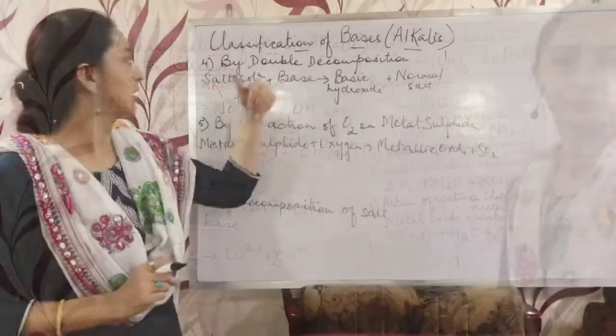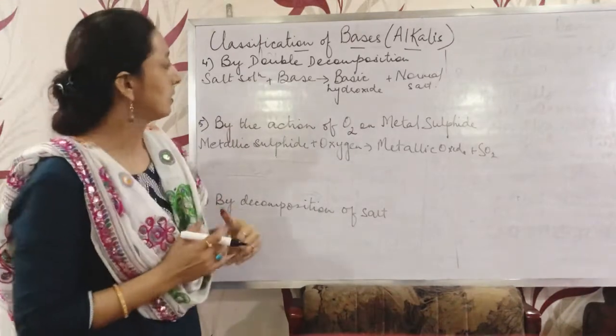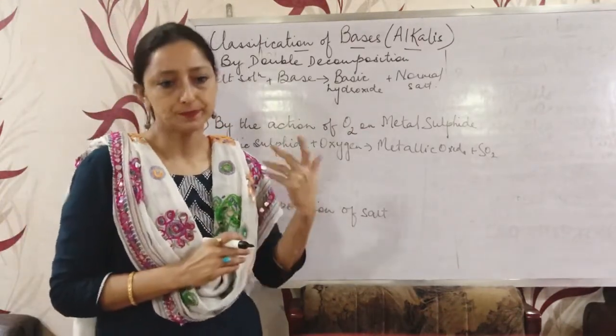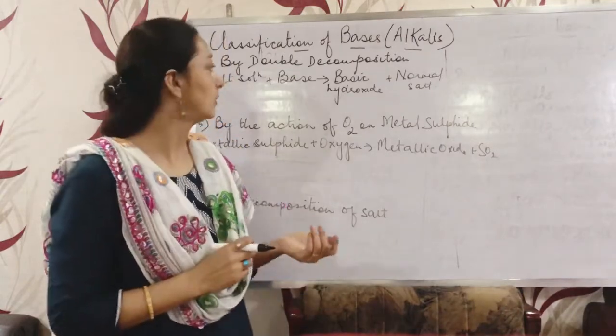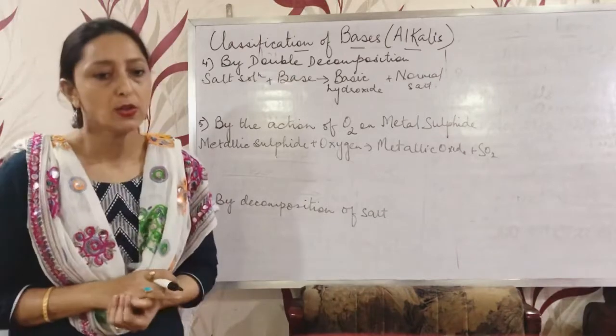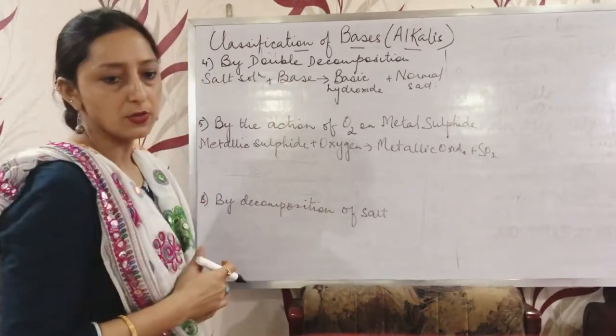Clear? The next method of preparation is by double decomposition. What happens in double decomposition? The salt solution will react with a base or an alkali and it will form a basic hydroxide along with a normal salt. So we can take any of the salt solutions. Suppose we take